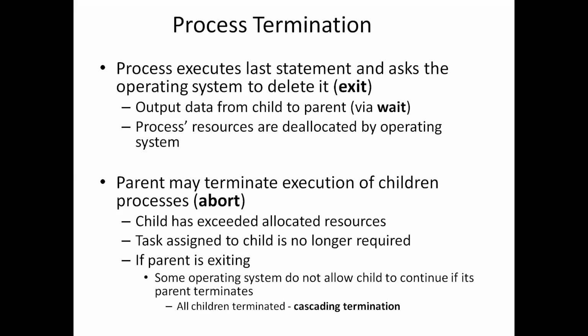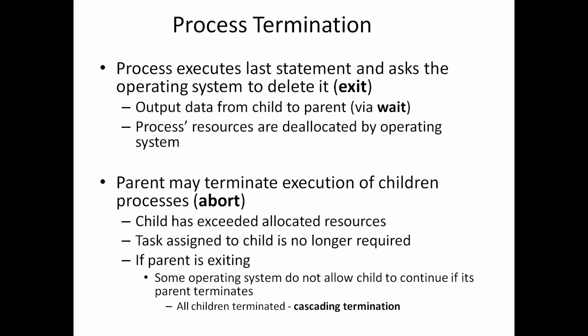These are the three reasons one process will terminate another process, that is, the parent process terminating its children. Only the parent can terminate its child process; another process cannot.